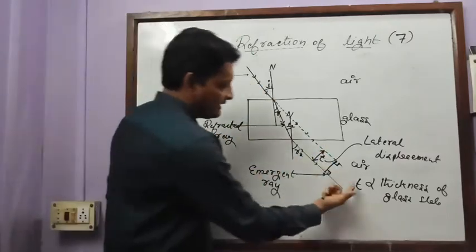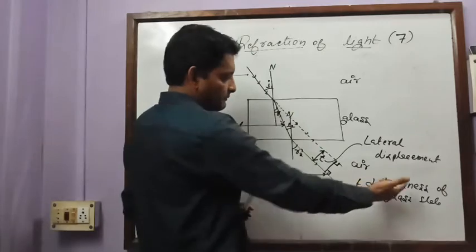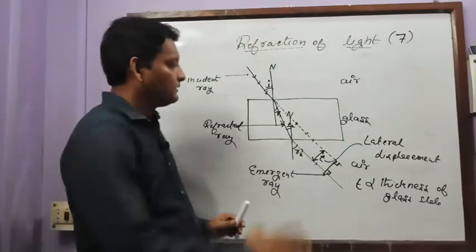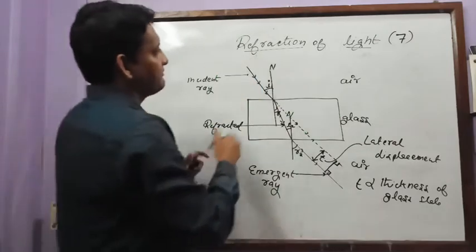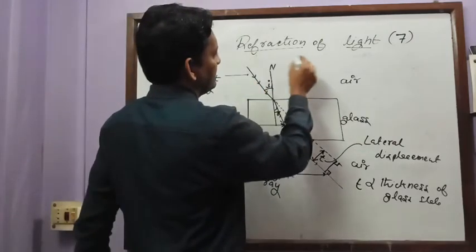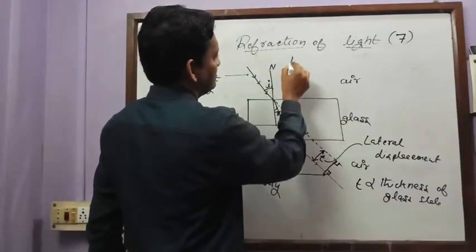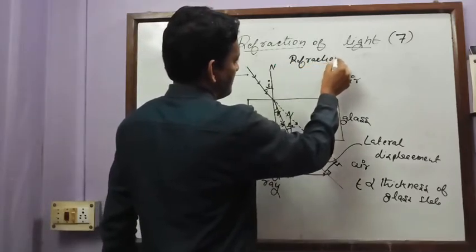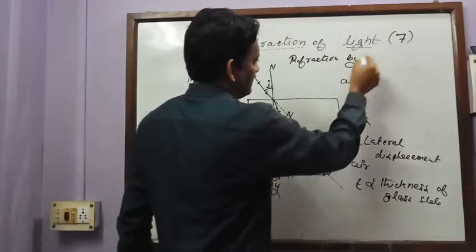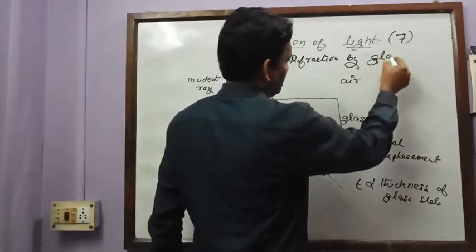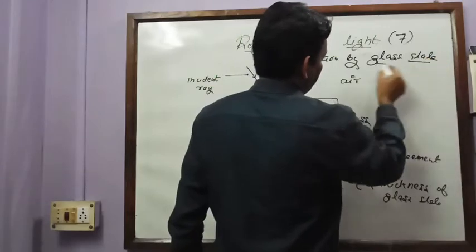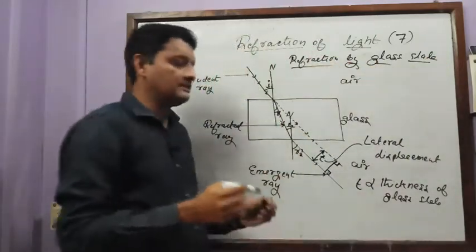That is why we say that lateral displacement is directly proportional to the thickness of the glass slab. So this is actually refraction by glass slab. This comes under the topic refraction by glass slab.